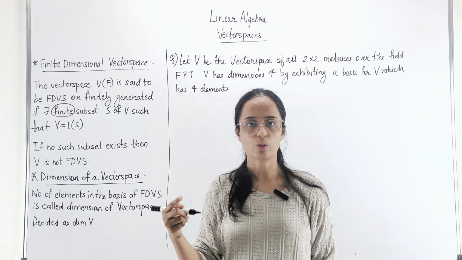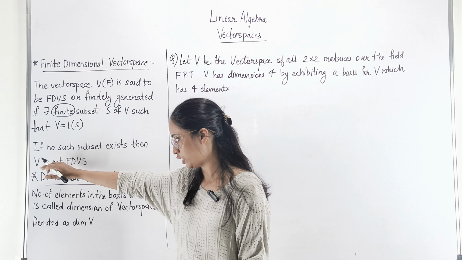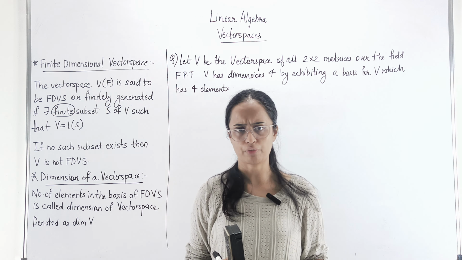See, here they say if no such subset exists, then V is not finite dimensional vector space. एक भी मिला that's enough. But अगर एक भी नहीं मिला then we cannot say कि अपना जो set है वो finitely dimensional vector space है. Right?